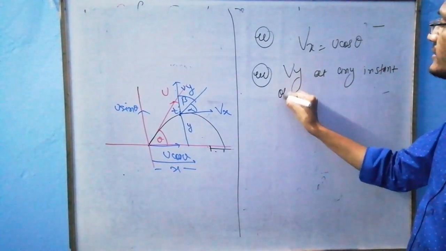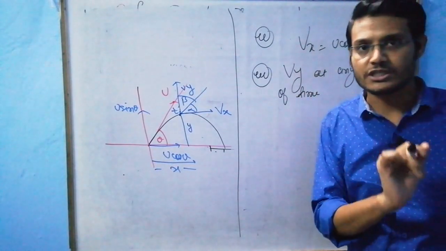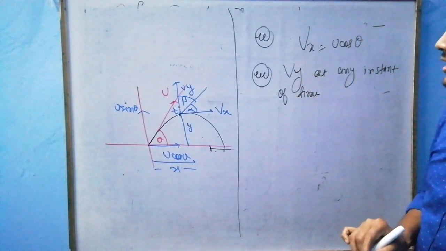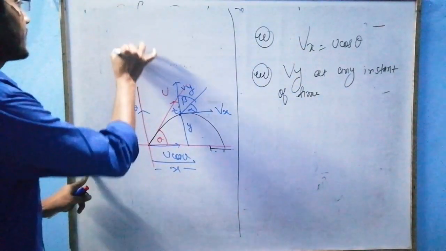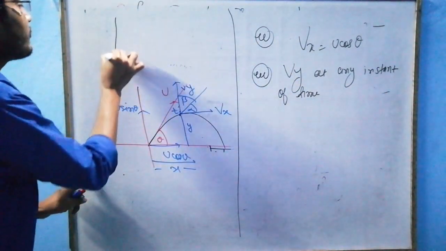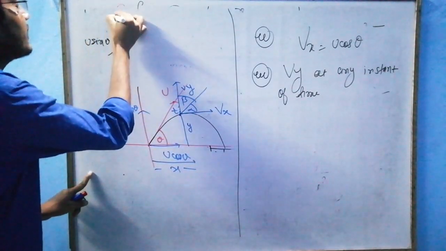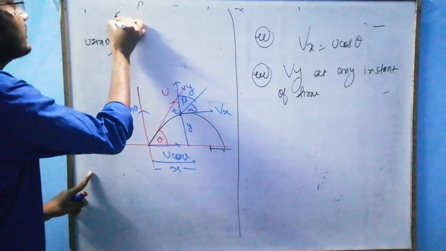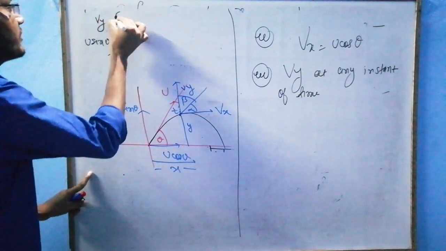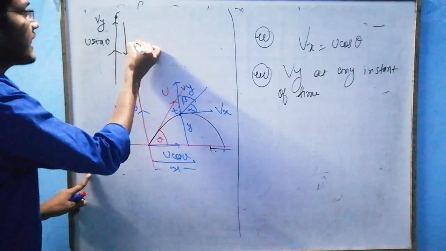At any instant of time, just understand the logic, sir. Here we are coming across two things. This is y direction motion, u sin theta. After this instant, this velocity becomes Vy, because gravity was acting downward.